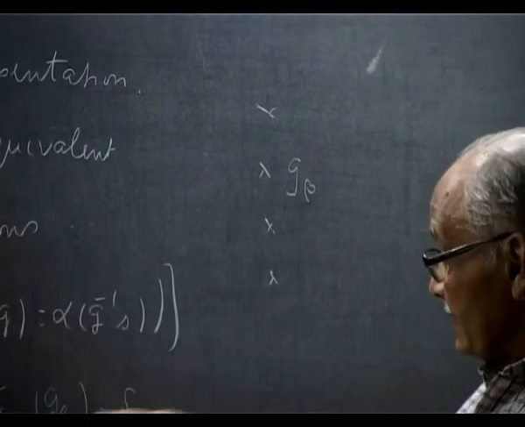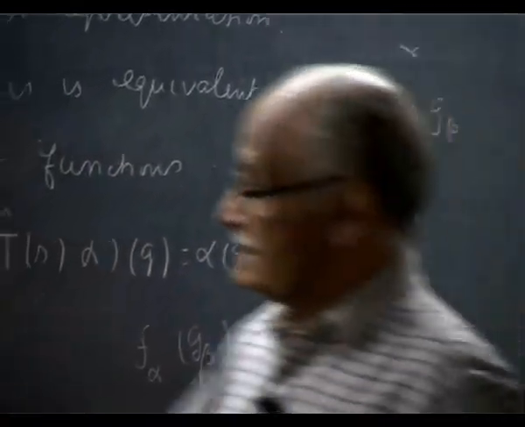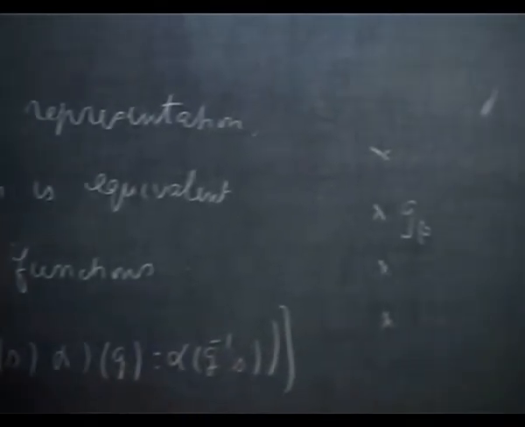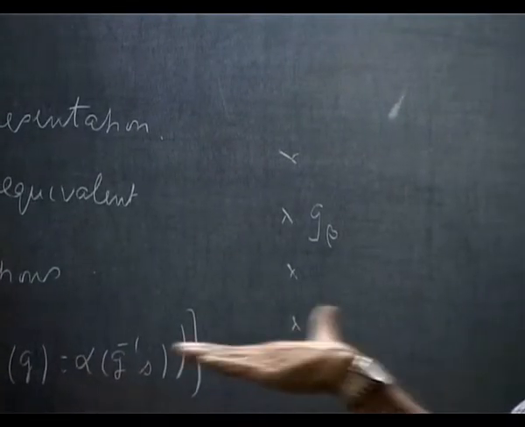In that basis, this f alpha will correspond exactly to these G alphas. The way the matrices or the representations act, they will be identical. This is a good exercise to try, to show that this is no different from that.